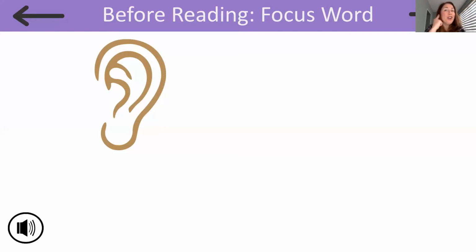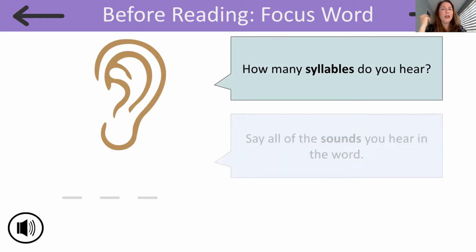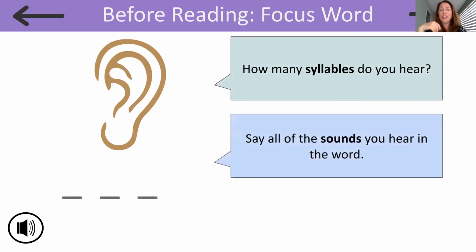Now, when you hear the word tribe, how many syllables do you hear in that word? Tribe. So let's clap it out. Tribe. Tribe. Yeah, there's only one syllable in the word tribe. And when we try and stretch out that word tribe, what sounds do you hear in the word tribe? Let's try and say all the sounds that we hear.